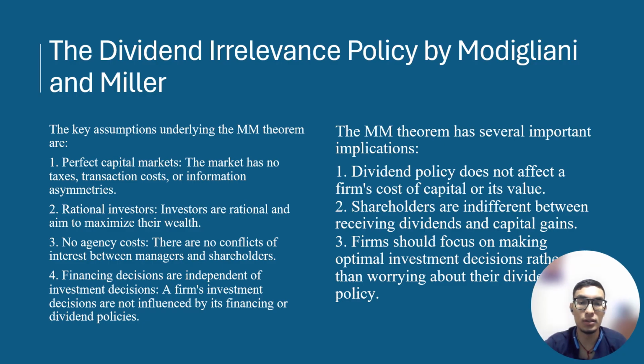Now moving on to the dividend irrelevance policy by Modigliani and Miller. The key assumptions of Modigliani and Miller are perfect capital markets, rational investors, and no agency costs, and it has several implications: dividend policy does not affect the firm's cost of capital, and shareholders are indifferent. Let's go in depth with that. The key assumptions underlying the theorem are, first, a perfect capital market, meaning the market has no taxes, no transaction costs, and no information asymmetry.